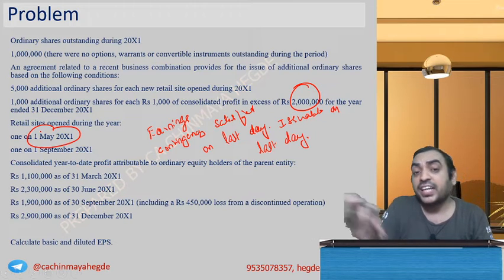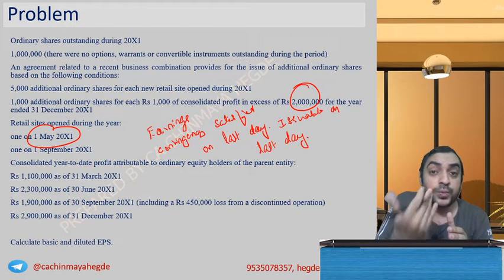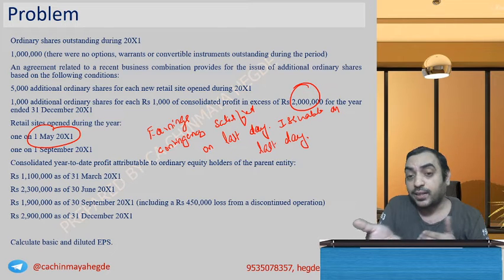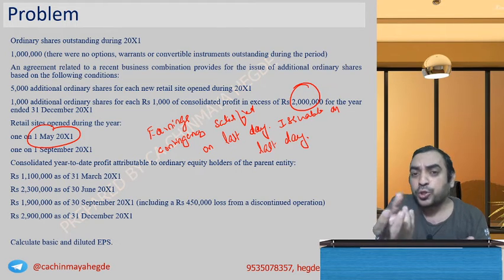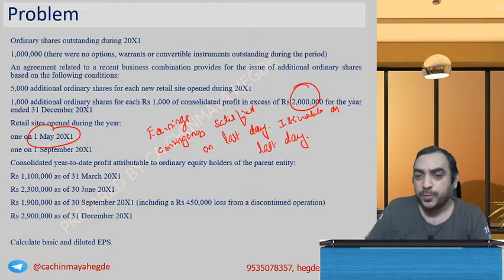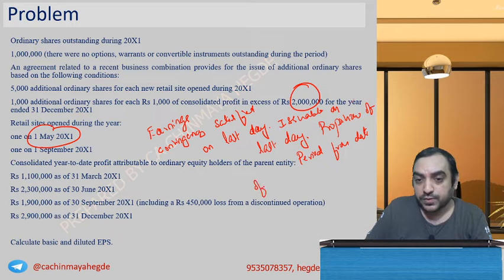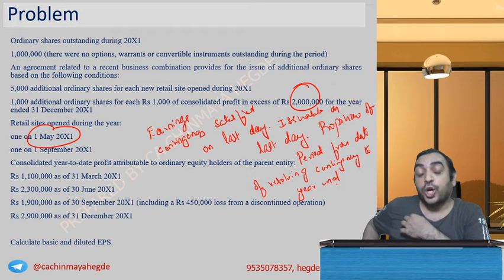Remember, from May till year end we have taken, from the date on which shares were supposed to be issued. But here the proportion of number of months is negligible. Proportion of period from the date of resolving contingency to year end.